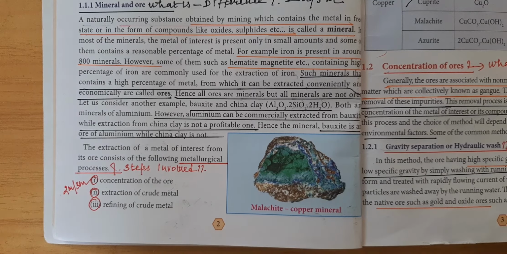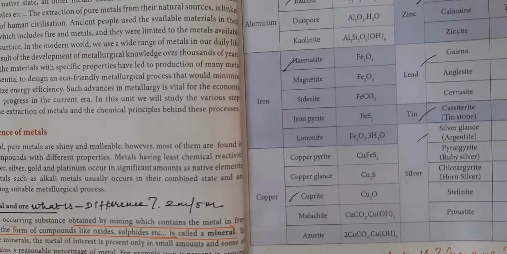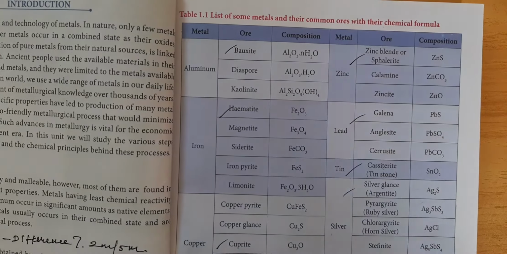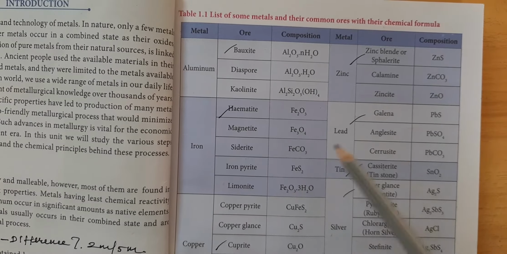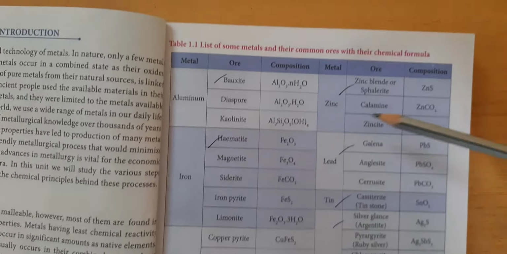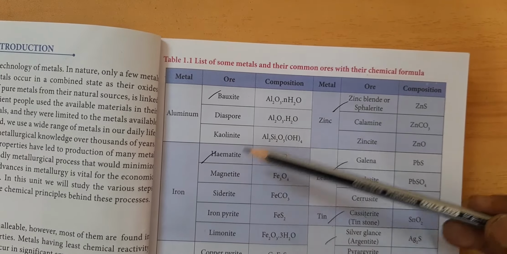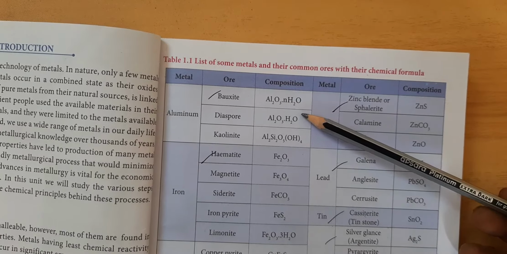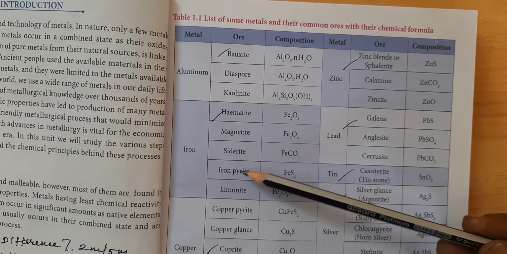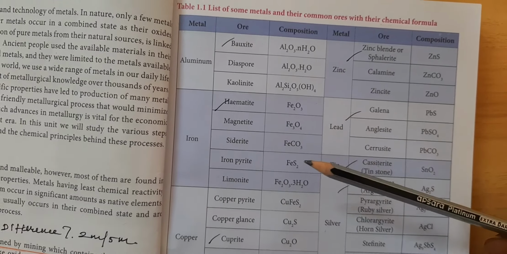Next are the examples. The ore names are given for different metals. For example, bauxite is the ore of aluminium, with the formula Al2O3.nH2O. Hematite is the ore of iron, with the formula Fe2O3.